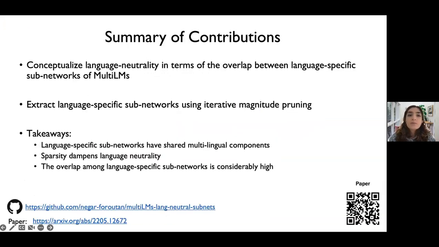To summarize, we conceptualize language neutrality in terms of the overlap between language-specific subnetworks of multi-LMs. We extract these subnetworks using iterative magnitude pruning. The main takeaways of our analysis are as follows. We find that language-specific subnetworks have shared multilingual components as they exhibit good cross-lingual transfer, and they share many parameters among each other. However, as we make these subnetworks sparser, we find cross-lingual performance drops drastically while monolingual performance remains roughly the same.